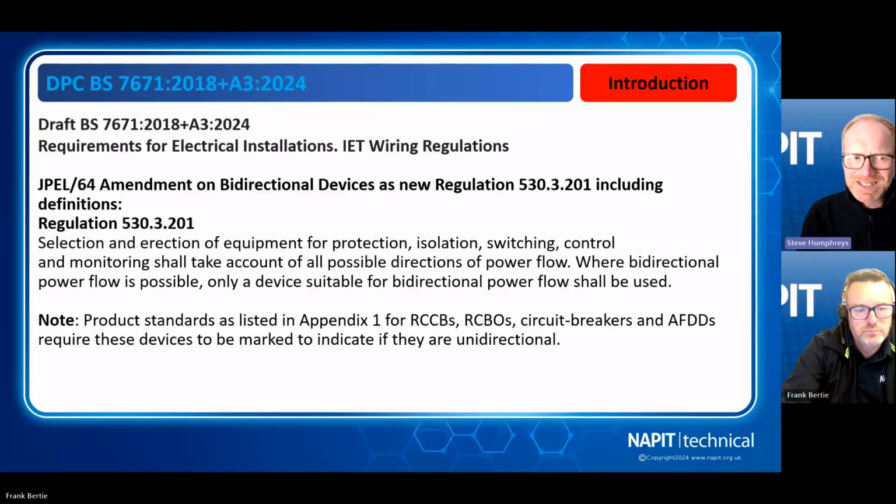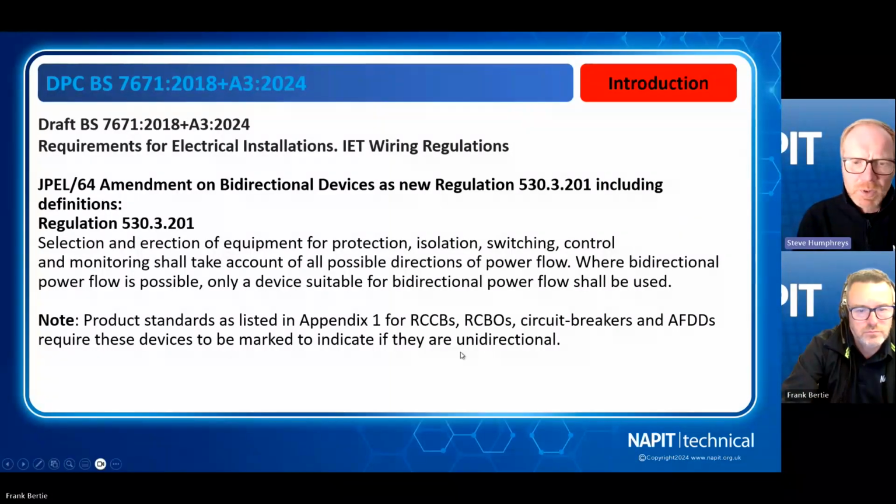And again, important, we've got a couple of shalls in there as well, haven't we? And we know now from the regulations that a shall is a must do rather than a nice to have. So we must be fitting these things. And there's a note underneath to say there, product standards as listed in Appendix 1 for RCCBs, RCBOs, circuit breakers, AFDDs require these devices to be marked to indicate if they are unidirectional.